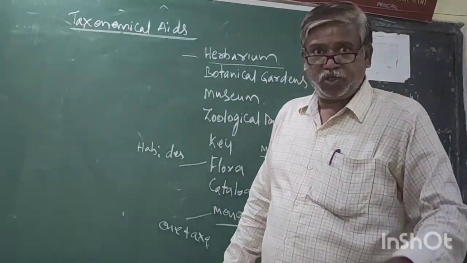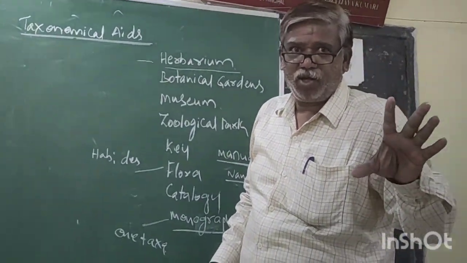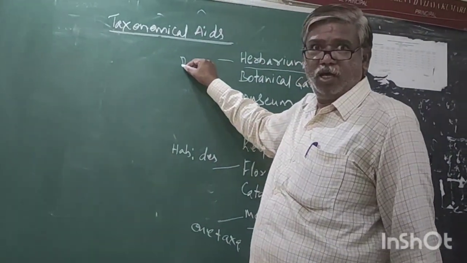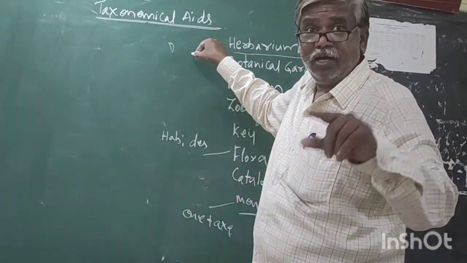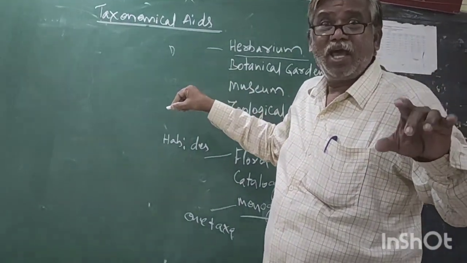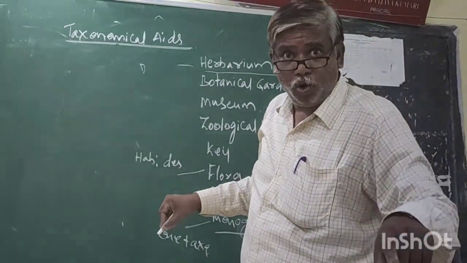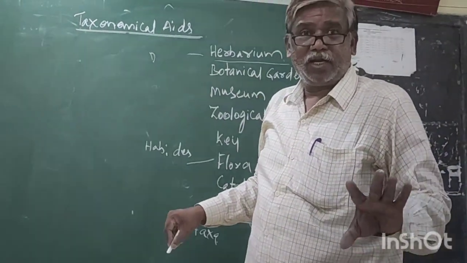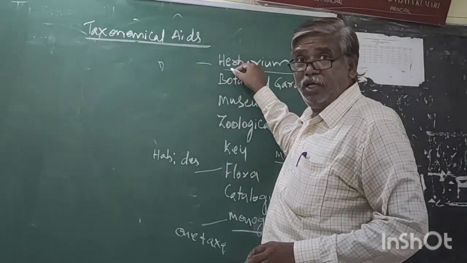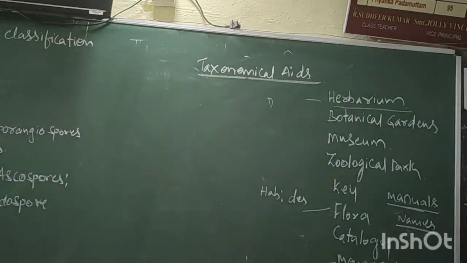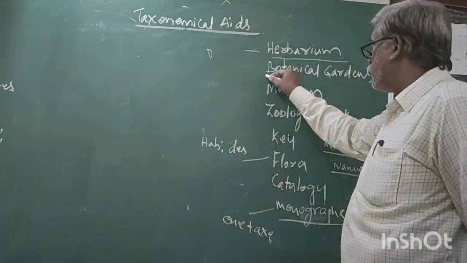After the preparation of this herbarium, information is given: the date of collection, place of collection, name of the collector who collected, and the name of the specimen in English, local and scientific, and also the family. This information is available in herbarium. Now come to the botanical garden.